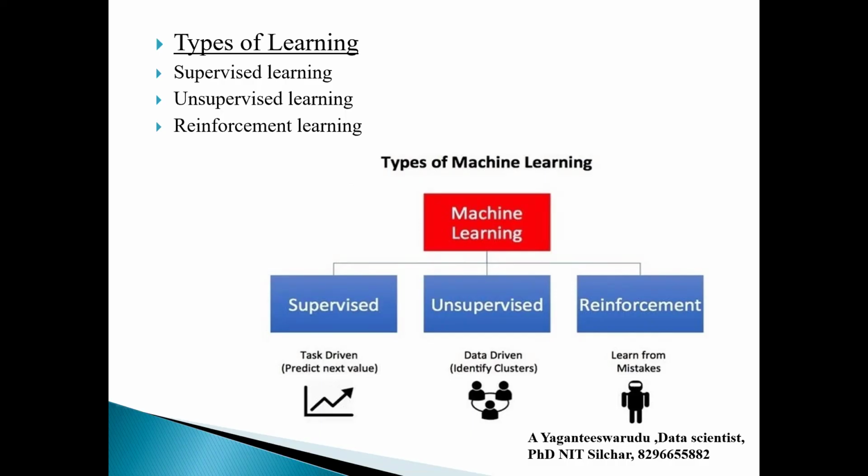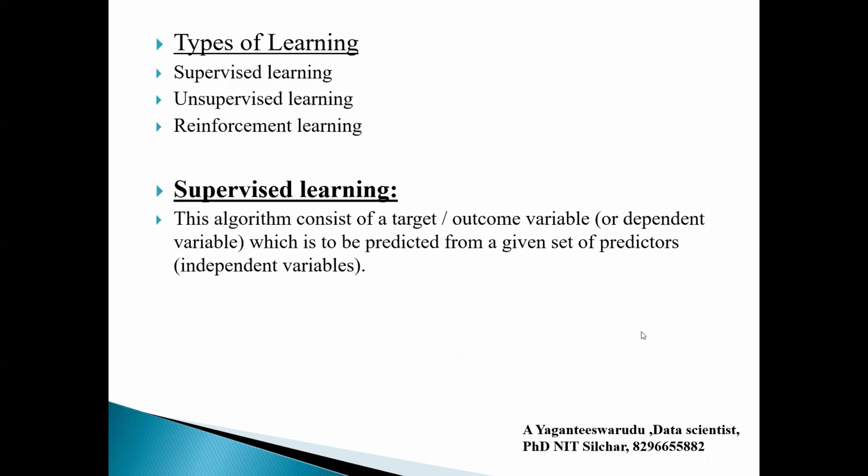And majorly, if you see this diagram, you can observe supervised learning is nothing but task driven, predicting the next value. What does it mean? We'll see with an example. Unsupervised learning is identifying the clusters. We'll take a separate session on unsupervised learning. And reinforcement learning is also learning from mistakes, what it means, positive reward, negative reward. We'll talk about reinforcement learning in a separate session. And first, we'll start with supervised learning.